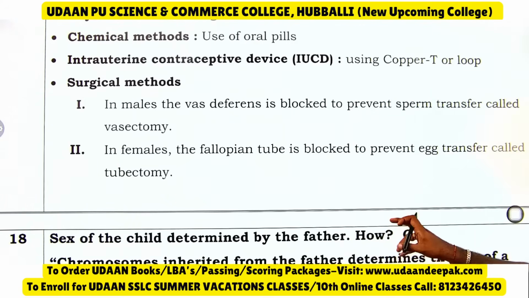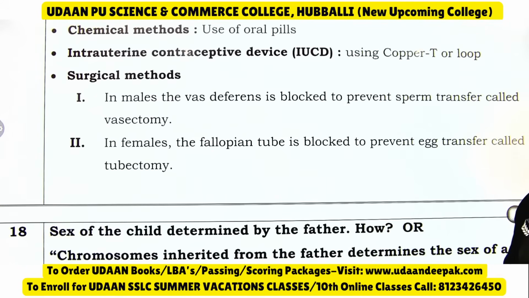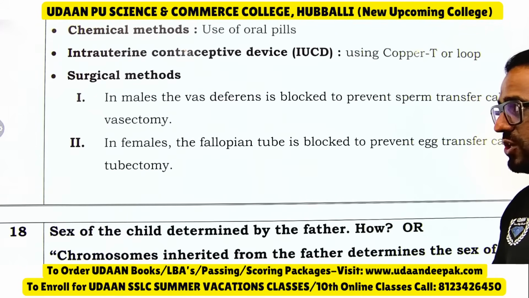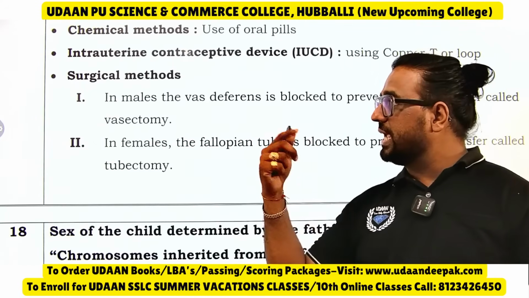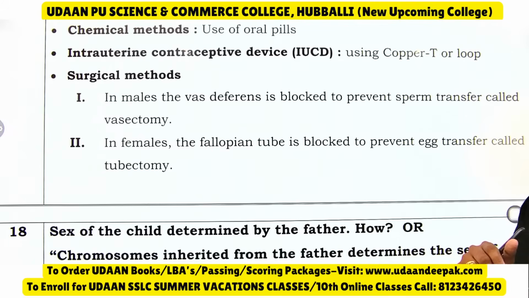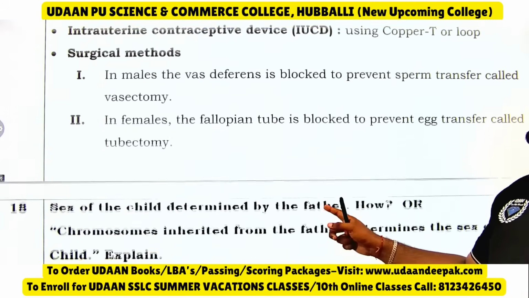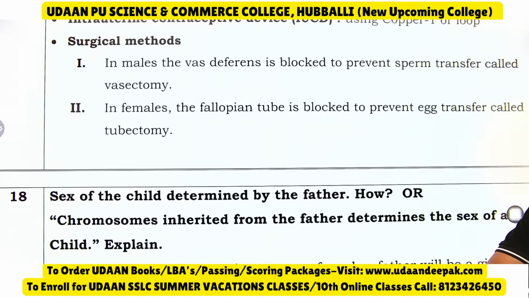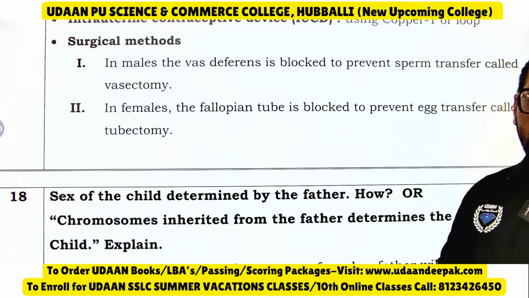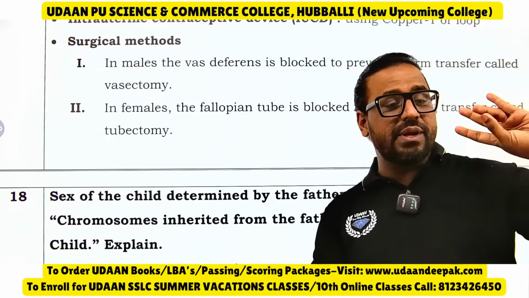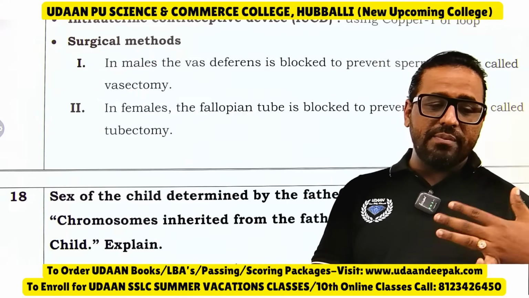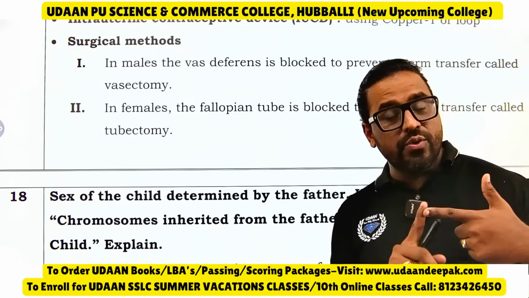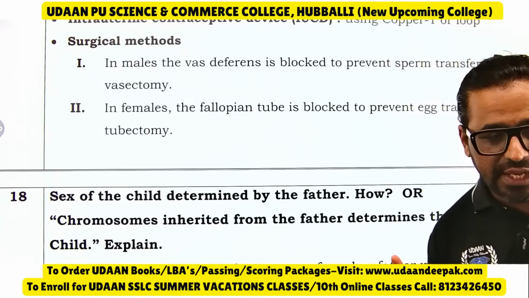Coming to the next question, in males we have the vas deferens, that is vasectomy. Vasectomy is the procedure which is used in males. The vas deferens is blocked to prevent sperm transfer, called vasectomy. In females, the fallopian tube is blocked to prevent egg transfer, called tubectomy. So surgical methods have come many a time. In surgical methods, remember vasectomy and tubectomy, both must be remembered. Those are the fixed ones.